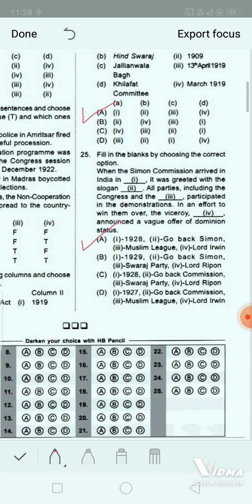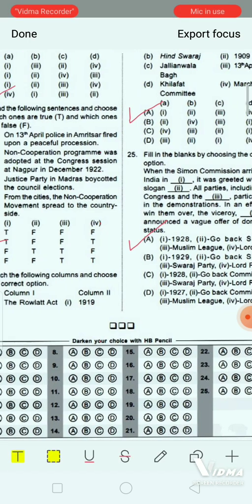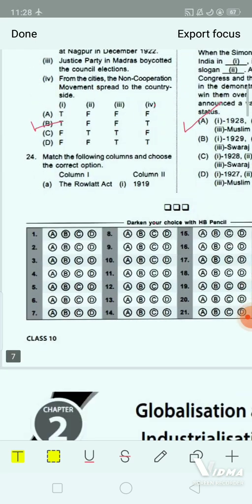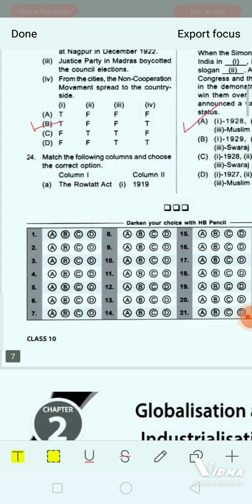Okay, so this is the correct answer of this question. And here you can see the OMR sheet format has also been shown, how you have to fill it in. You have to darken your choice with pencil. Okay, so in this way.